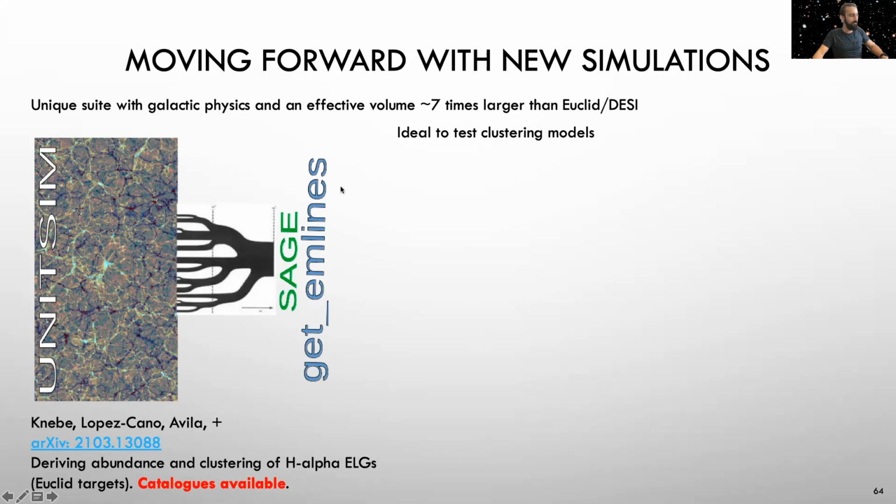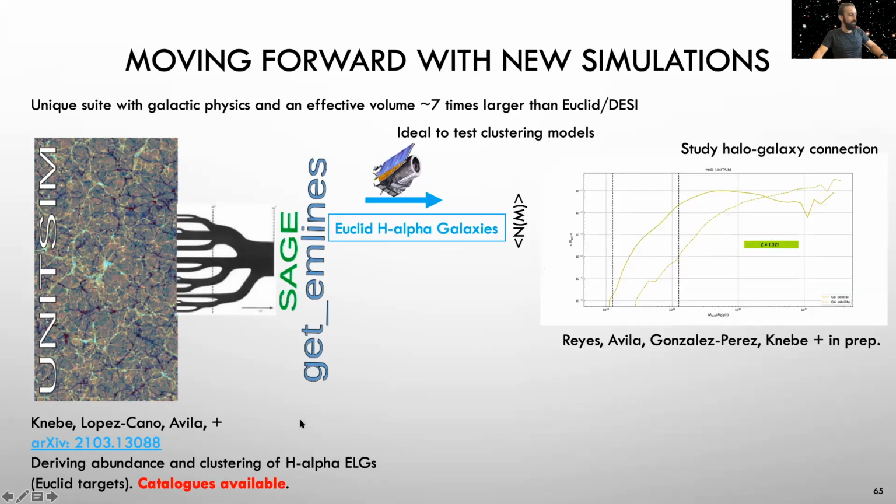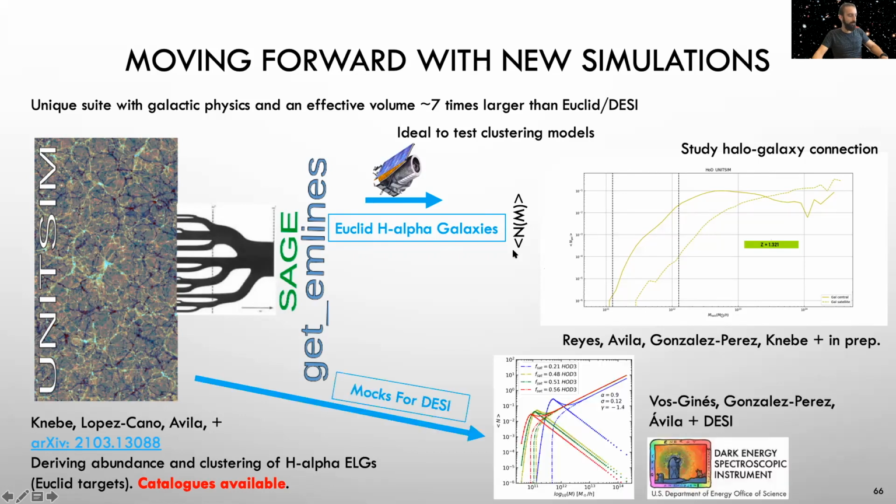Within the group in Madrid, we are working with these simulations, and a recent paper by Alexander Knebe presented the emission-line galaxies added to this simulation with the SAGE semi-analytical model and the GetEmLines code. The catalogs are already available. And now we are studying what happens with the H-alpha galaxies that will be seen by Euclid, studying the galaxy-halo connection. And we are also generating some mocks for the DESI survey.